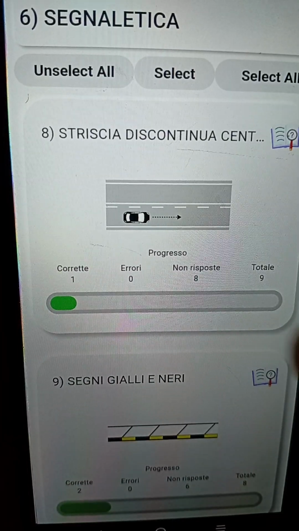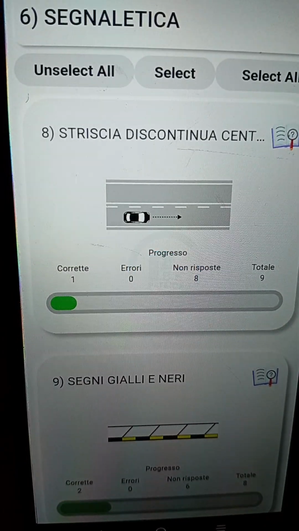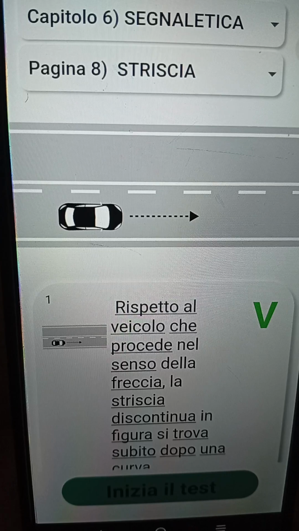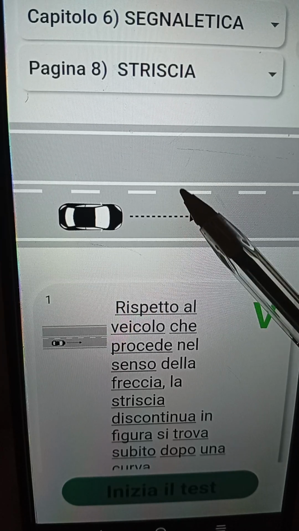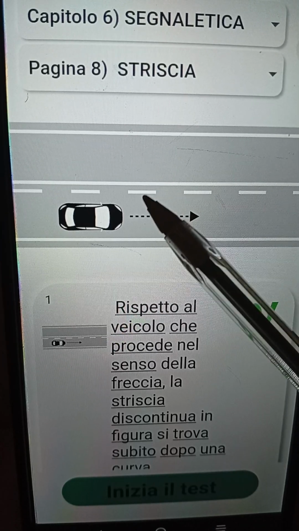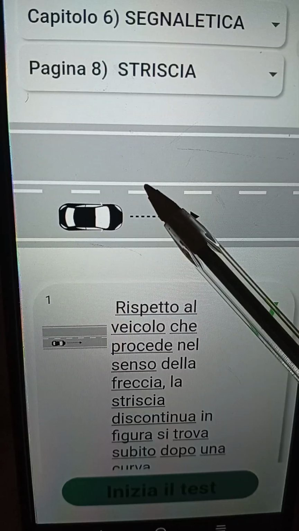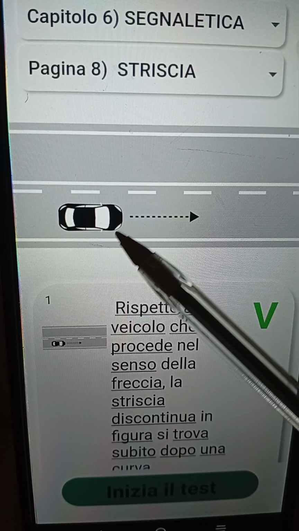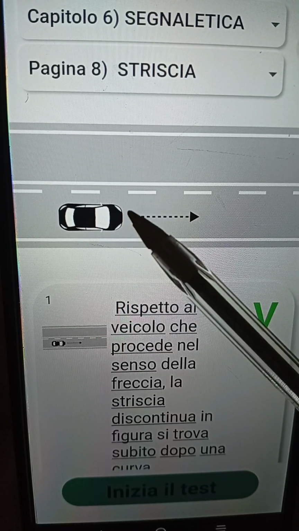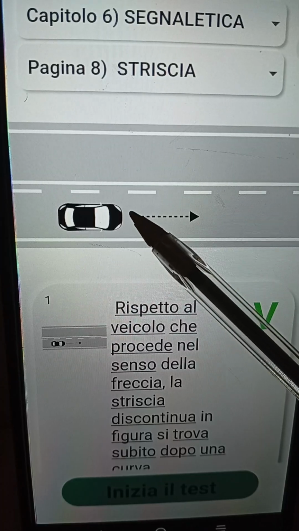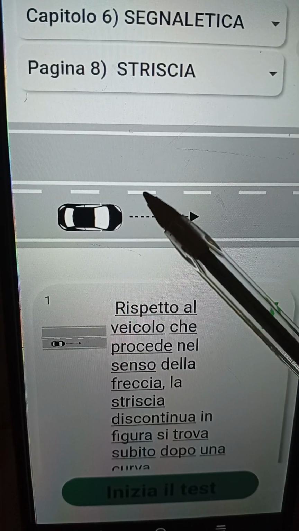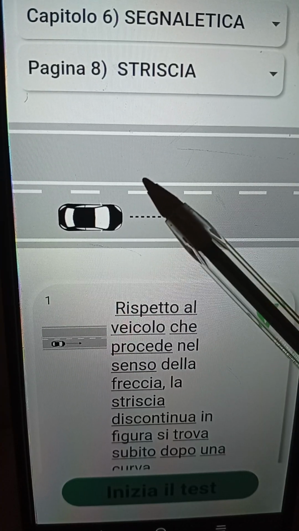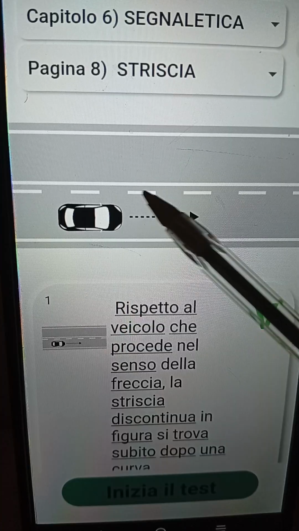Okay, the next one. You can see in this particular place, let me try to zoom it. We have the discontinuous line before the continuous line. We have the discontinuous line before the continuous line. It means that when you see a discontinuous line before a continuous line, you are free from danger. You are free from the danger zone.